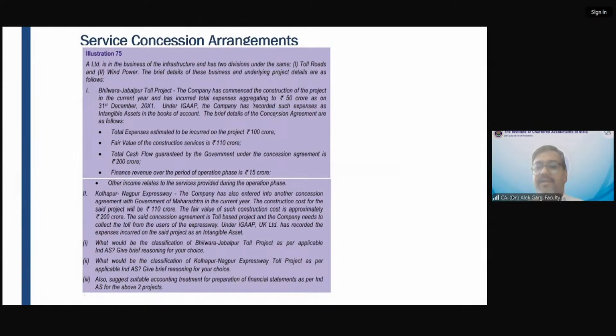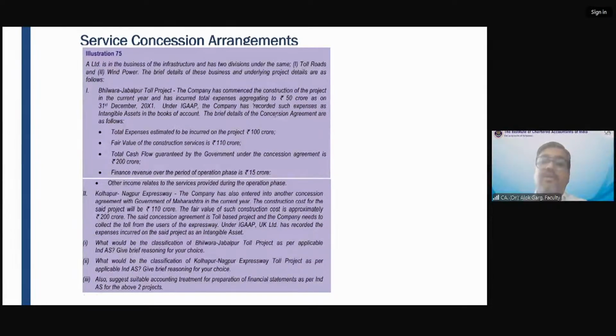So the funds which I am deploying as of now, 100 crores, will give me a right to recover in the next 10, 20, 30 years, up to which I have a right to collect toll, right? So the money I have spent today, should I expense it off right away? The answer is no. This will be like an asset for me. Correct. By incurring this expense, I am getting a right to receive money in future. And what is the fair value? The fair value is 110 crores.